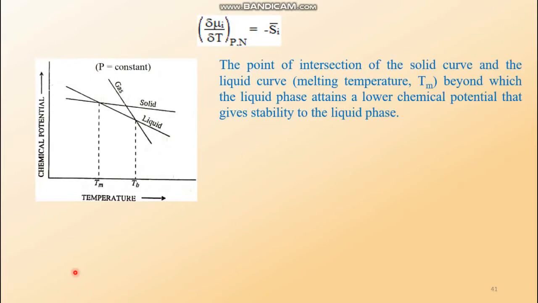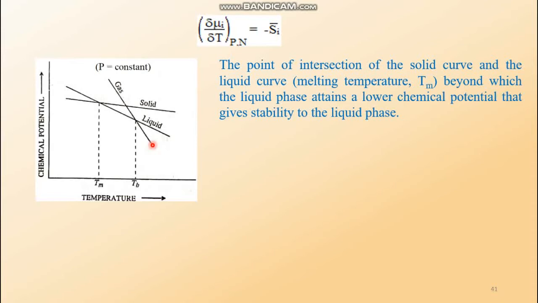So the point of intersection of the solid curve and the liquid curve is the melting temperature. Beyond this point, the liquid phase attains a lower chemical potential, which gives stability of the liquid phase. That means beyond, on the right hand side here. So the phase transition takes place like this. Look at the movement of the laser torch. Solid, temperature is increasing, solid. Here the solid melts. Liquid. Here the liquid boils. Then vapor, or gas.